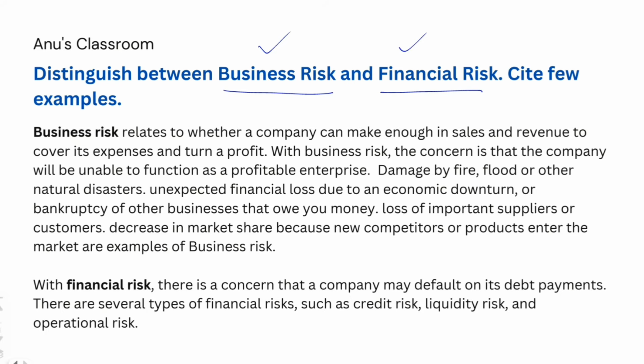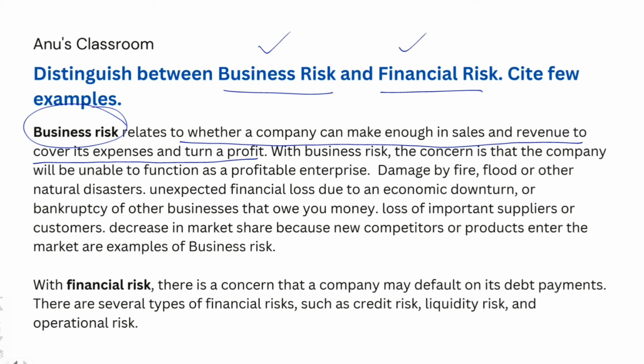Time and again, in different units, we have come across this concept of business risk and financial risk. Business risk relates to whether a company can make enough in sales and revenue to cover its expenses and turn a profit. So business risk, in short, is the risk that is associated with the business.